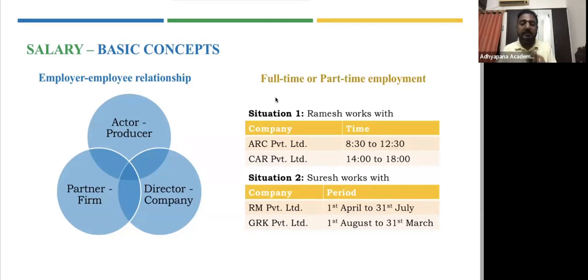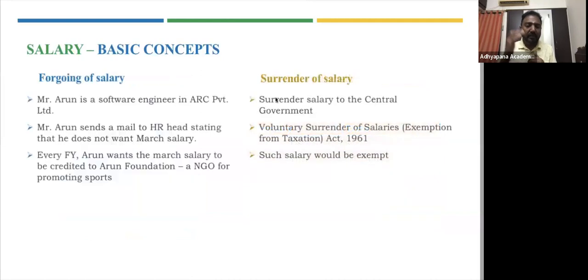But all these incomes need to be considered. We also spoke about foregoing of salary. Let's take an example for that also. Mr. Arun is a software engineer in ARC Private Limited. He is now sending a mail to HR saying that I don't want March month salary. Instead, you pay it to an NGO. So even if he wants to pay to the NGO, what is happening?